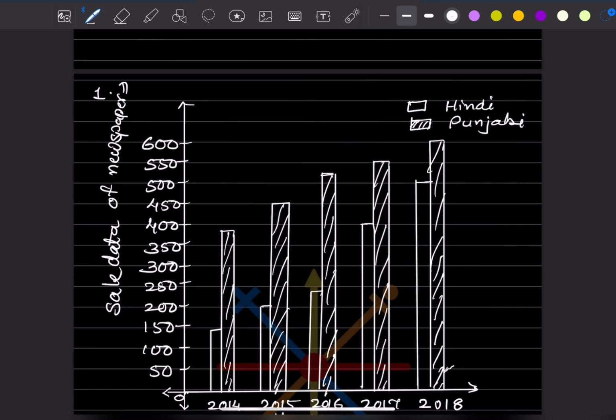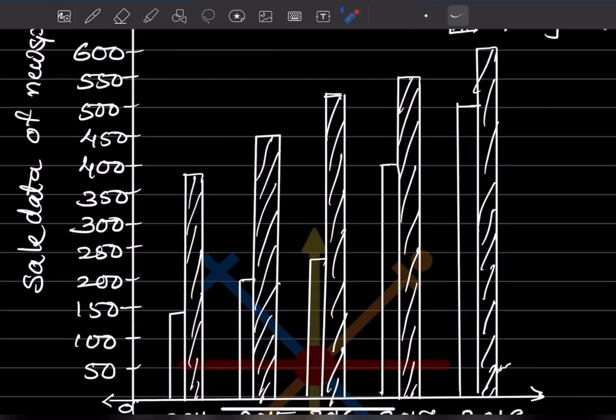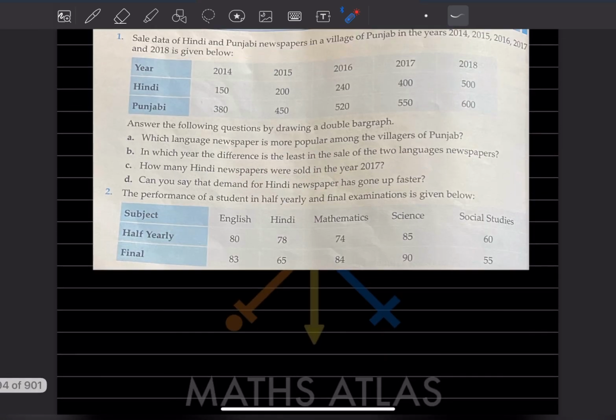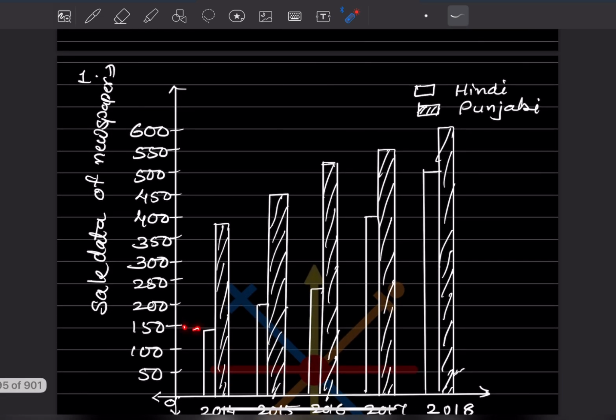So here we can start with, this is 0, and we have to see that we get the equal intervals. Whenever we draw it, there should be equal intervals. So you can see an interval, this is 50, 100, 150. So this interval is equal, of 50. So this is 150 and 380. So here 150 and 380, you can just have a look at the graph.